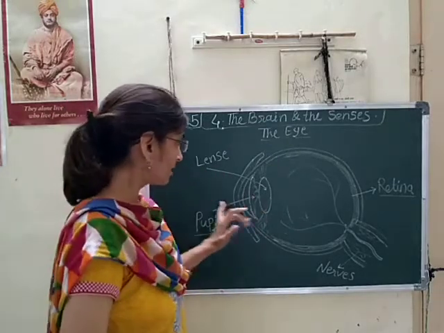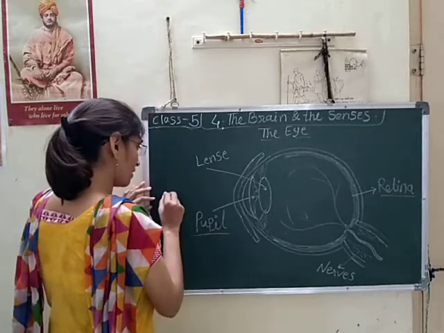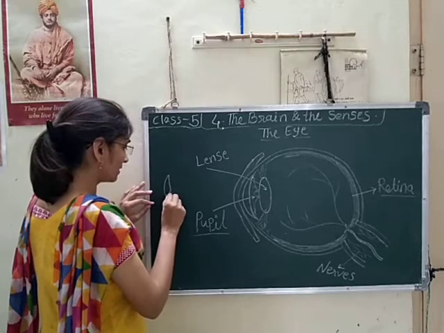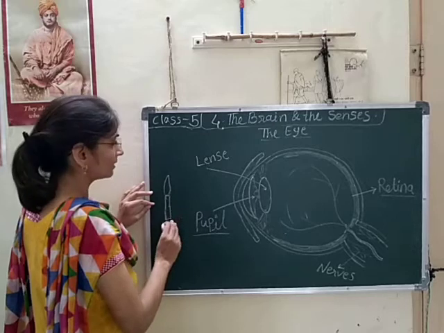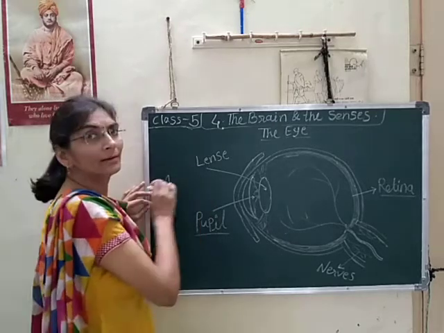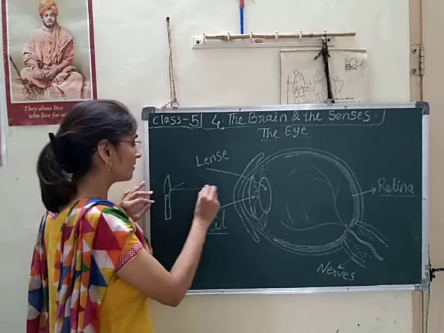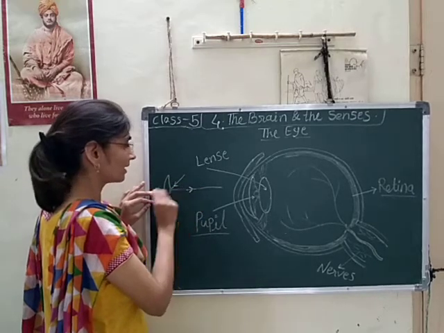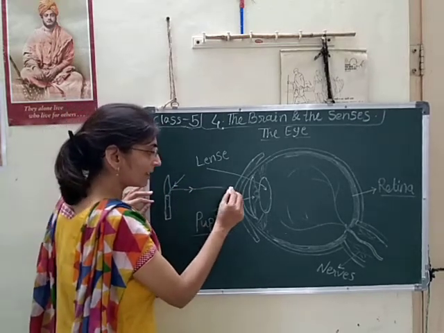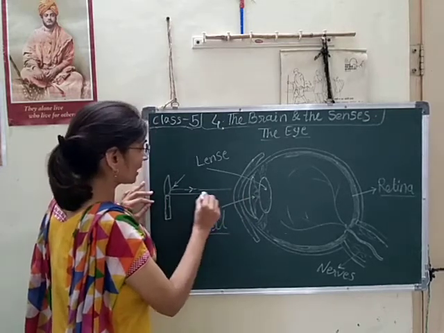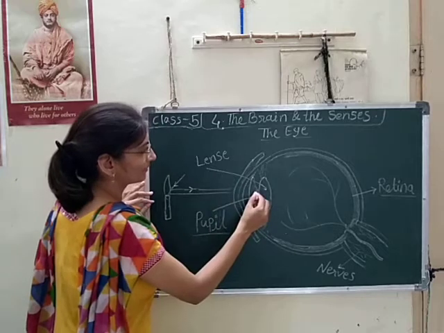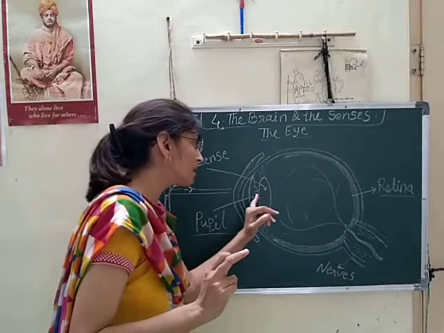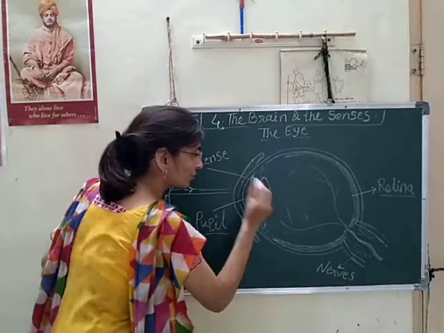So then what are we seeing? If here is any object, I will explain now how we can see. Suppose this is a candle, and we are seeing that. So how can we see? The light gets reflected from this candle. The light which falls on the candle gets reflected by the candle, and these reflected rays pass through the pupil. Because as I said, the pupil is the door of our eye. It passes through the pupil and reaches the lens.